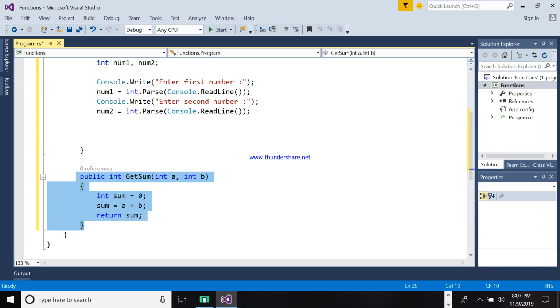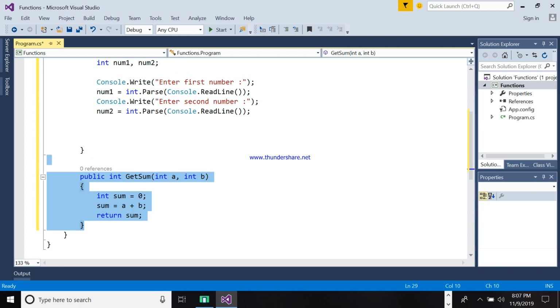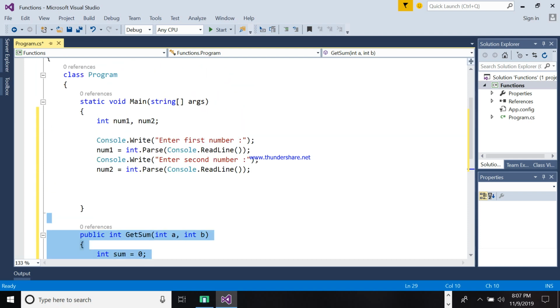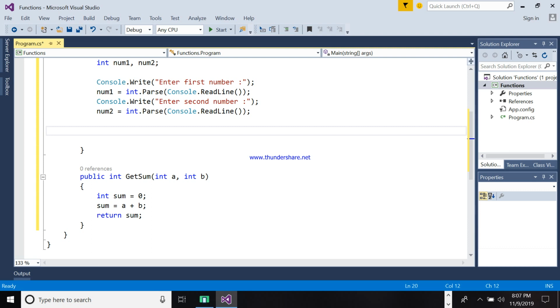You can use this in different functions and different conditions, not only for computation of these two numbers, but you can use it in any class also.